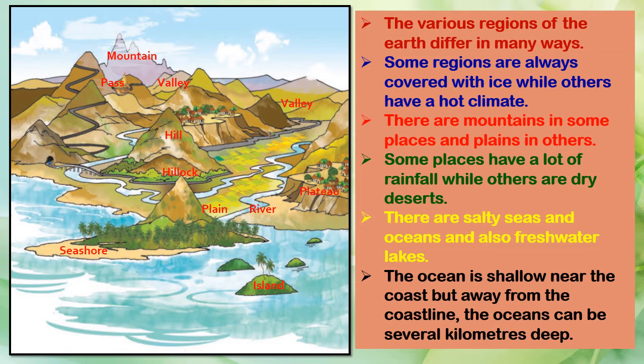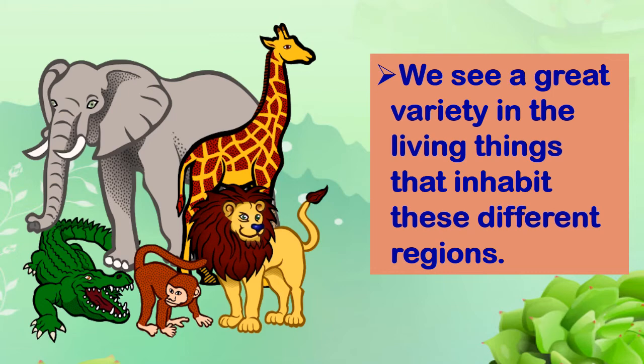There are salty oceans and seas, and also freshwater lakes. The ocean is shallow near the coast, but away from the coastline, the ocean may be several kilometers deep. It may go very deep right on the side. We see a great variety in the living things that inhabit these different regions. This sentence means we see different kinds of living things, that is both animals and plants, in different regions